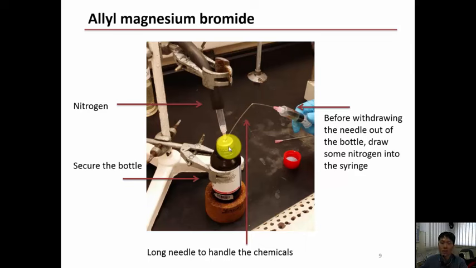So that's why you need to secure the bottle with a clamp, right, with a retort stand. And since we need to reach out, we should use a long needle. And to have a good practice, the syringe should be under nitrogen. Every part of this should be under nitrogen. That means before using it, the syringe and needle should be purged with nitrogen first. Everything moisture free.